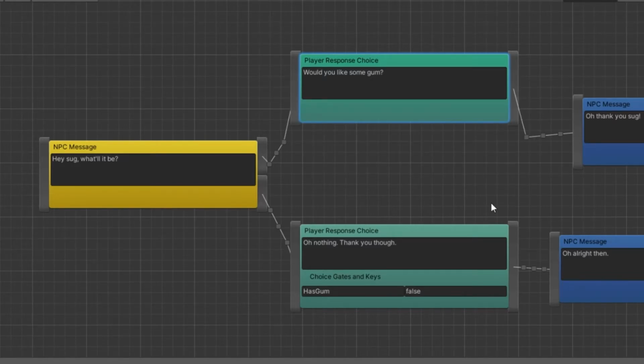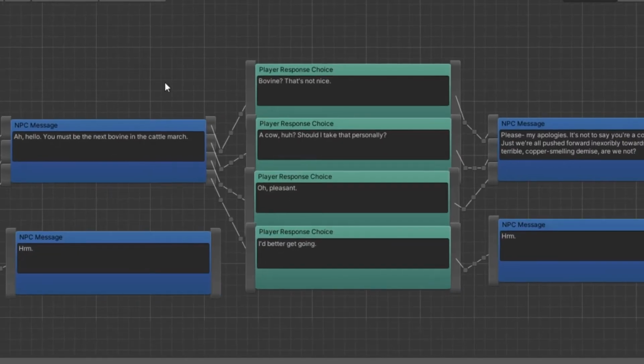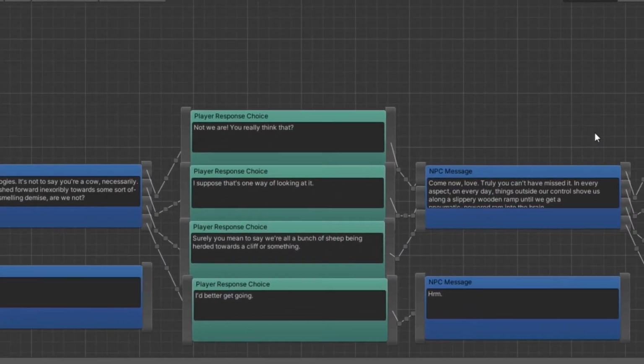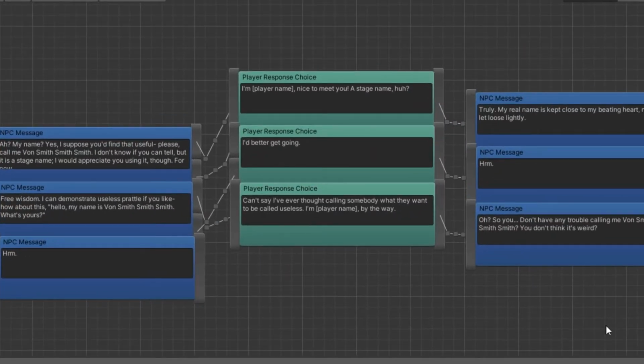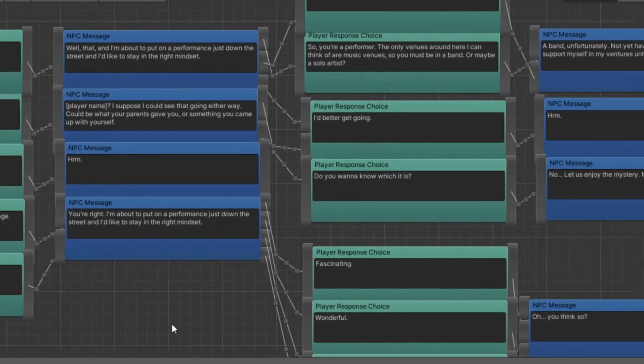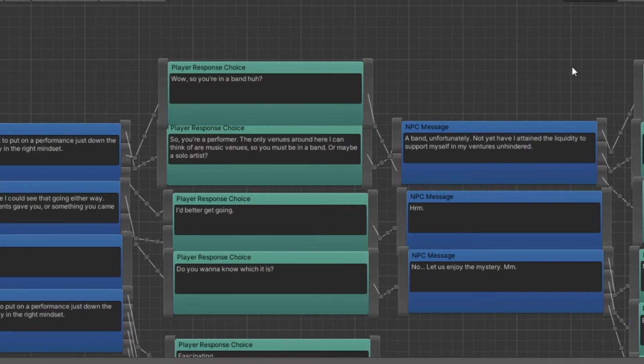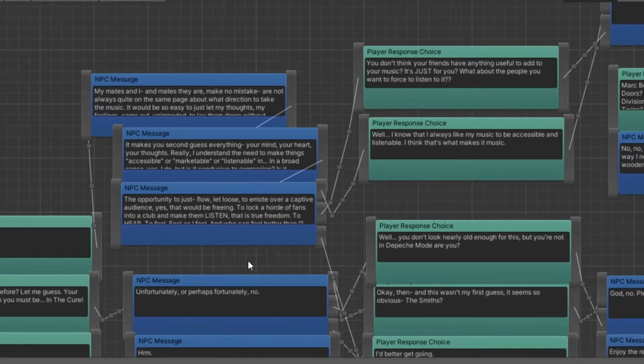All of these features allow the writers to create an intricate network of conversation paths using an incredibly modular system. The ability to call in-game events and to lock certain conversation paths until criteria are met allows for such a wide range of options. Here's everything in action.